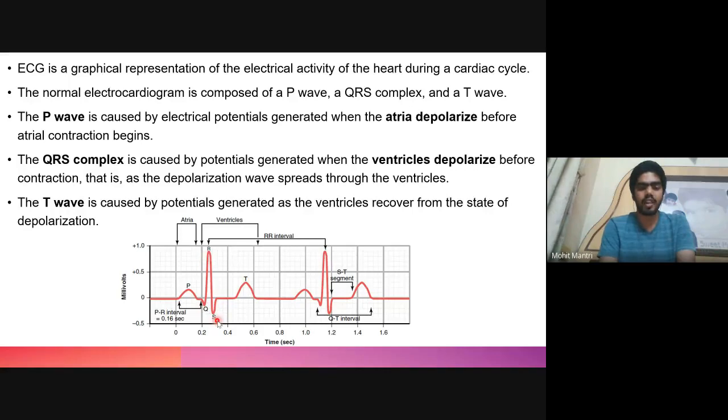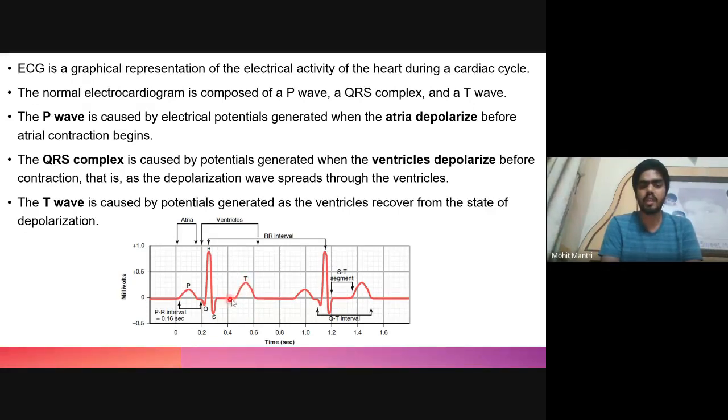And after the ventricular contraction, when the ventricle starts to undergo diastole, the ventricular repolarization will occur. Sorry. This is represented by the T wave. So this represents atrial depolarization, this represents ventricular depolarization, and this represents ventricular repolarization.